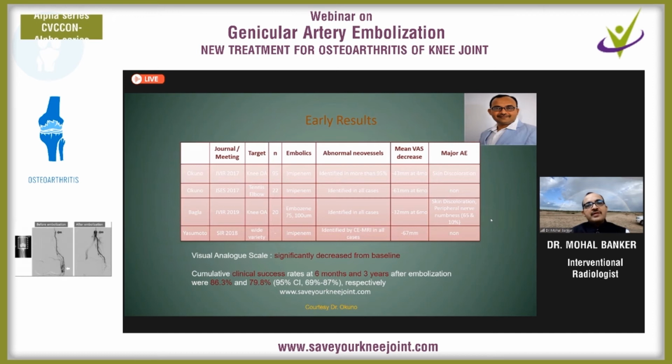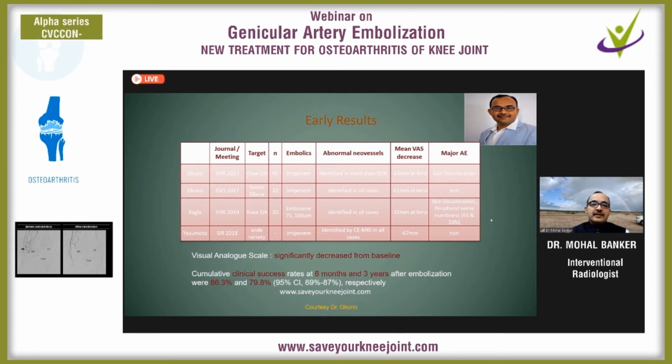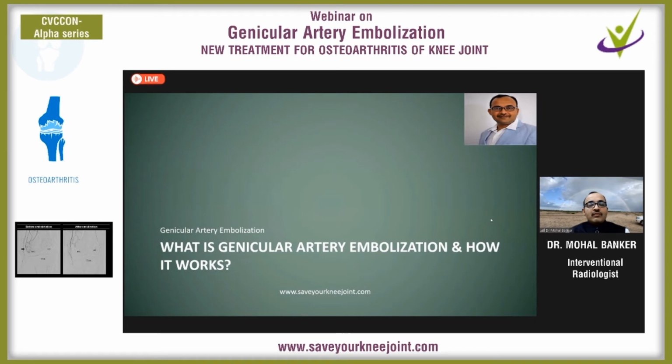All these different papers suggest that the pain reduction after genicular artery embolization is 86% in the first 6 months, and at follow up after 3 years also, 80% of pain is reduced after the genicular artery embolization. So this procedure is very good, successful. So now, what is the reason, how does the genicular artery embolization work? So let's find out the root cause.